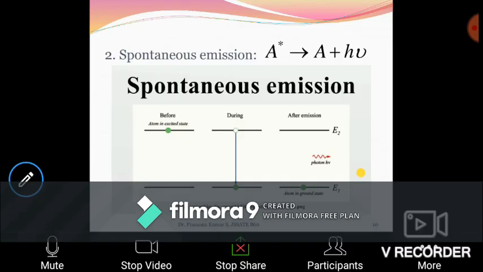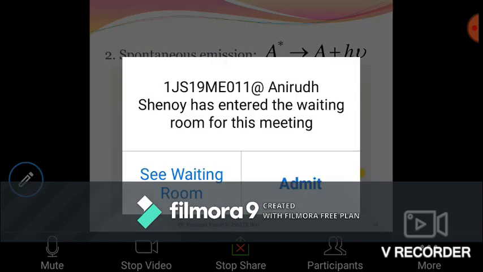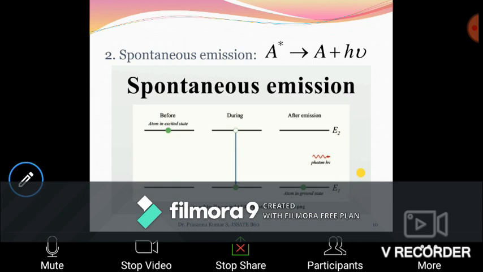The next consequence when light is incident on the material is the spontaneous emission. Look at the diagram. The atom has already got excited to the higher energy level. In the previous discussion, you have seen that the atom absorbs energy and moves to the excited state. Now that excited state is not a permanent state.